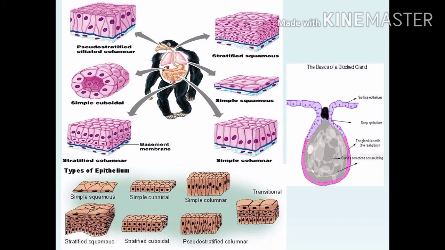Simple cuboidal cells are found in the stomach, then basement membrane, in the rectum the simple columnar, in the intestine simple columnar, simple squamous in the liver and also the lungs, stratified squamous in the esophagus, pseudostratified ciliated columnar in the salivary glands.